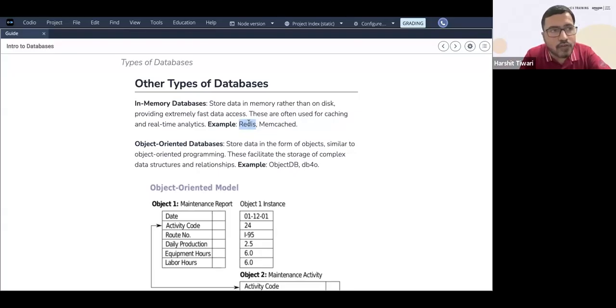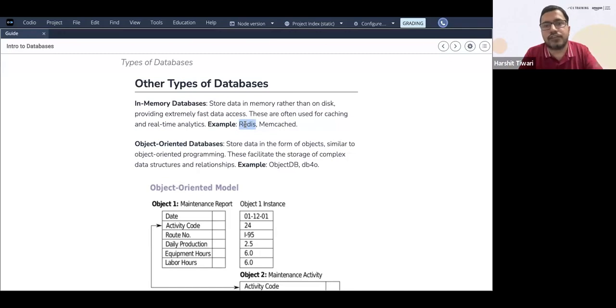This is used generally for, let's say, direct chat messaging, like direct messages in Instagram, or notification systems. For all those, Redis is used. It's very fast.